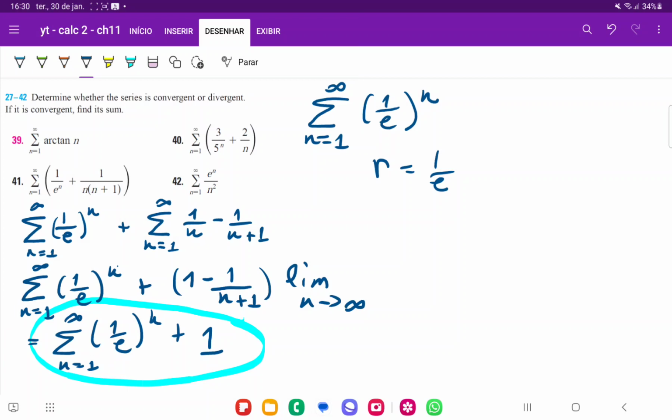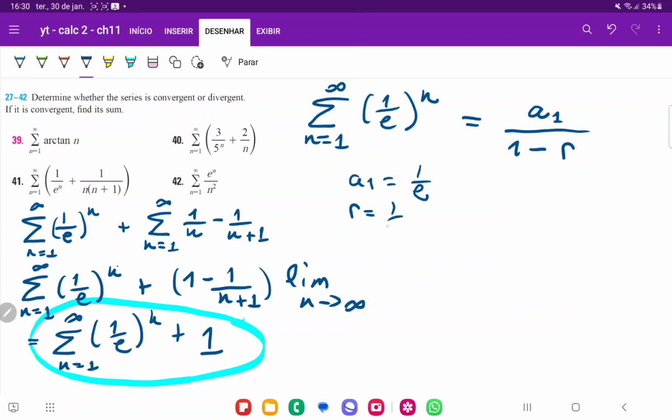So all we have to do here is use the formula for a geometric series. This formula is going to be a sub 1 over 1 minus r, where on top we put the first term, whatever we get when plugging in n equals 1, and on the bottom is just 1 minus the ratio. If we plug in n equals 1, our a sub 1 is just going to be 1 over e to the power of 1, so it's just 1 over e. And our ratio, the thing that's being raised, is also 1 over e. So this sum is going to be 1 over e divided by 1 minus 1 over e.